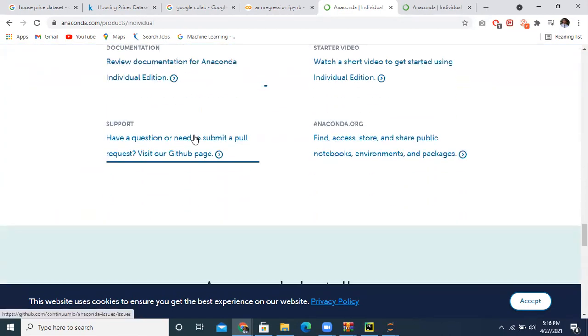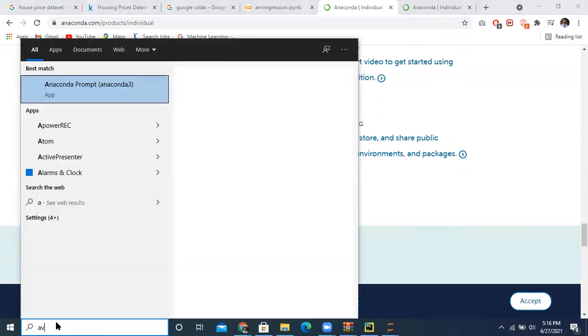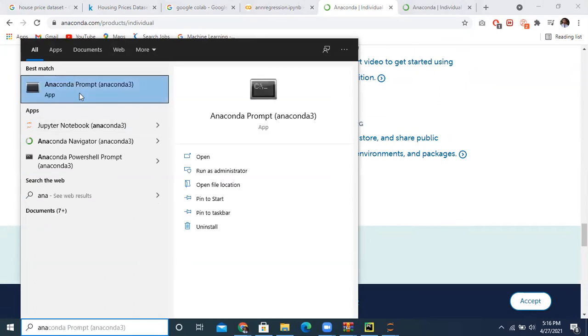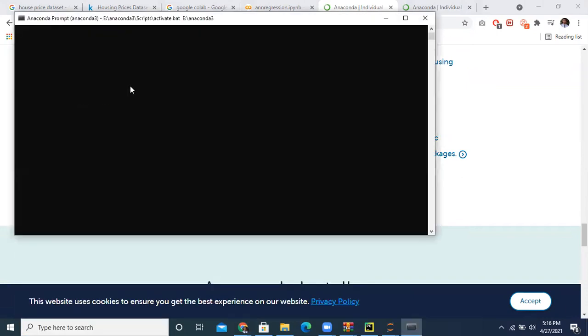After installing Anaconda, you search for the Anaconda Prompt, and when you open it, you can install any Python libraries.